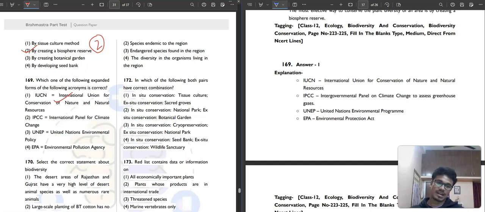IPCC is Intergovernmental Panel on Climate Change, so not correct. UNEP, United Nations Environmental Policy. UNEP is United Nations Environmental Program, not policy. EPA, Environmental Pollution Agency. EPA is Environmental Protection Act. So the correct one is the first option.